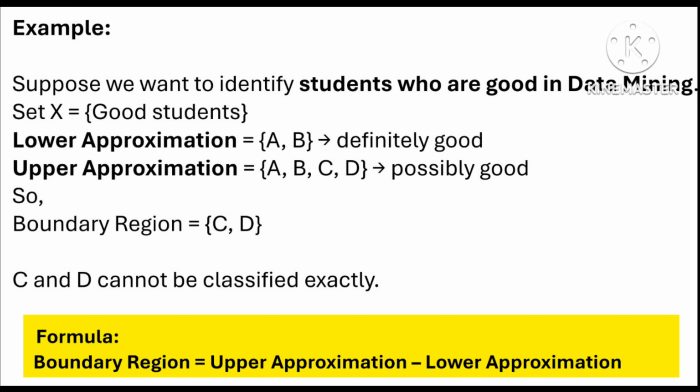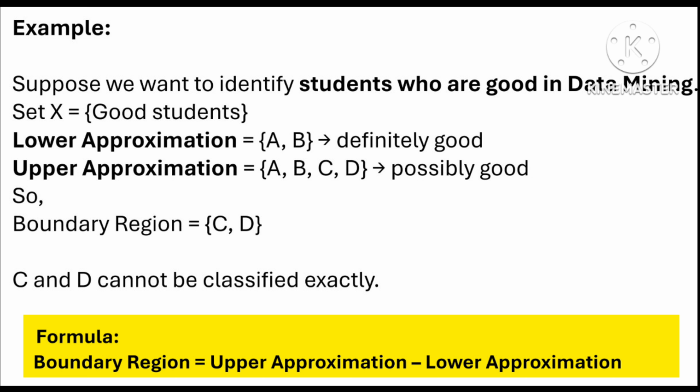See this example, you will understand this. Suppose we want to identify students who are good in data mining. Here set X is good students. One is lower approximation, another group is upper approximation. Here lower approximation is A, B, that is definitely good group. Next one is A, B, C, D, that is possibly good. It means upper approximation. So here boundary region is C and D. Here C and D cannot be classified exactly.